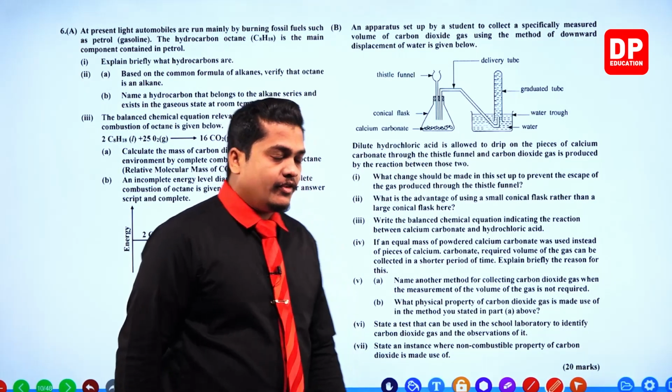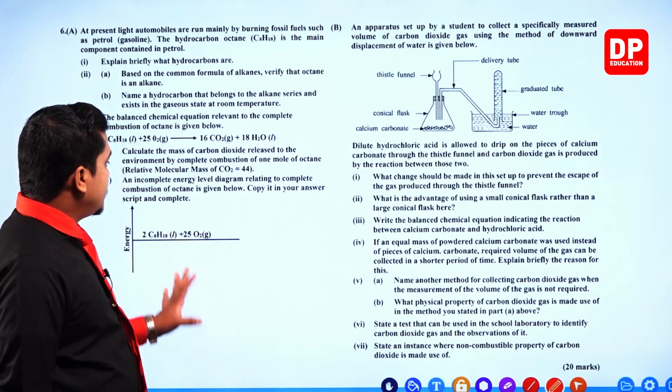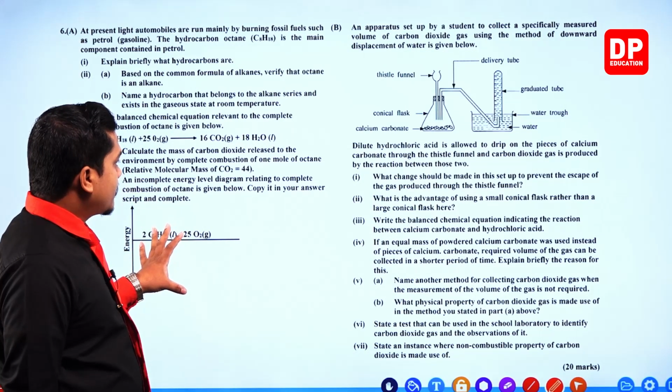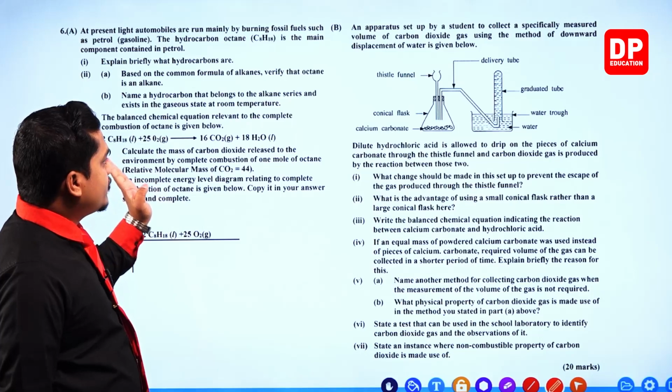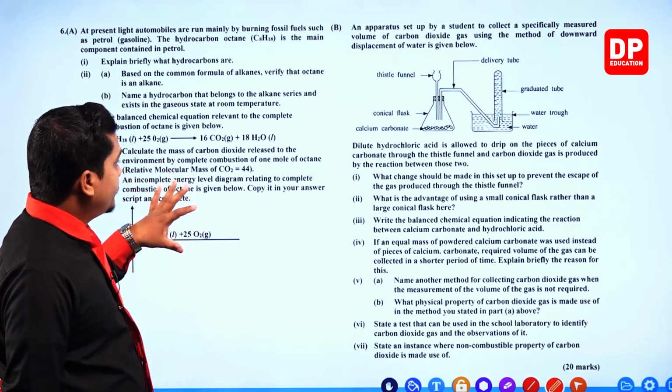If you refer to the first part, there is an energy level diagram given. Then a reaction between octane and oxygen is given, right?